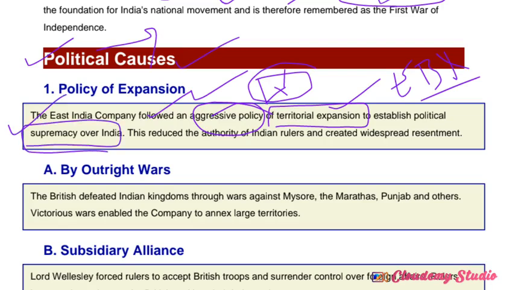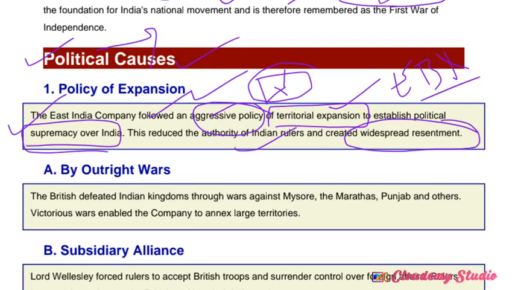So what about that political supremacy? The entire administration system must be managed by the British East India Company. Indian rulers must give up that position to the Britishers, and supremacy must be followed by the British East India Company. This reduced the authority of Indian rulers and created widespread resentment.